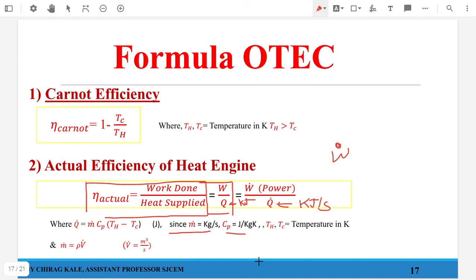Fine. So your m dot is in kg per second. Your cp in SI unit is joules per kg Kelvin. Generally students tend to write kilojoules per kg Kelvin over here itself, and then they end up with a mistake in the numerical. Your Th and Tc are the temperatures in Kelvin. Fine. And what is your density? Density is nothing but mass upon volume.